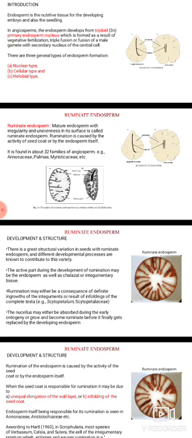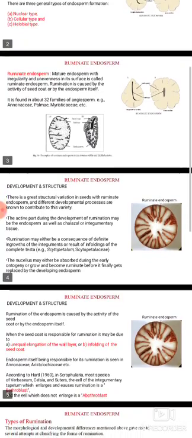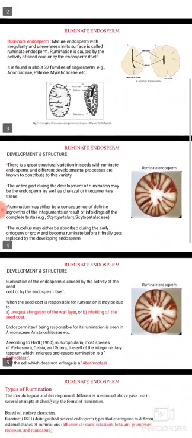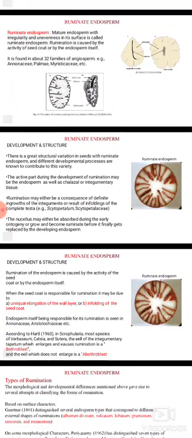Endosperm plays a nutritive role during the development of the embryo. It provides nourishment to the embryo from the pro-embryo stage till it becomes self-sufficient and completes its development. In angiosperms, endosperm is formed after fertilization and it is triploid in nature.